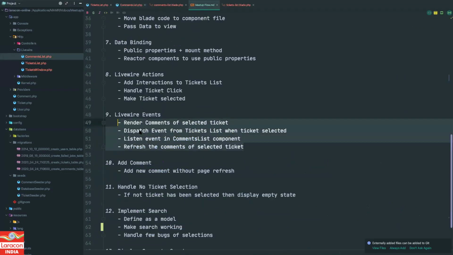So this is done. We have rendered the comments of selected ticket. We have dispatched an event from ticket list when the ticket is being selected. Listen events in the comment list and refresh the comments of the selected ticket.